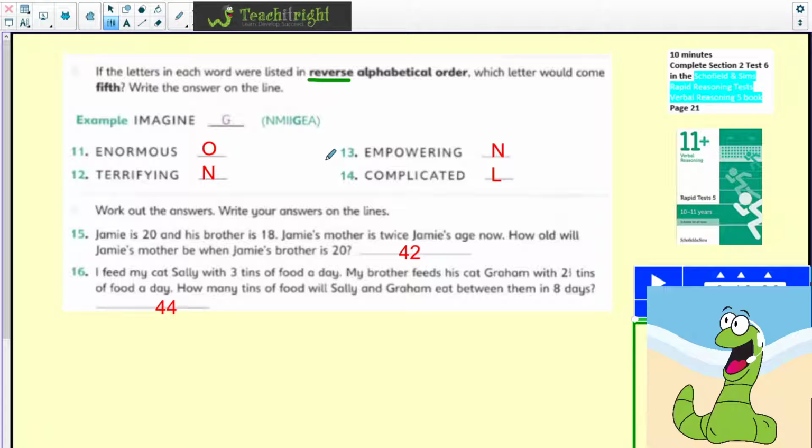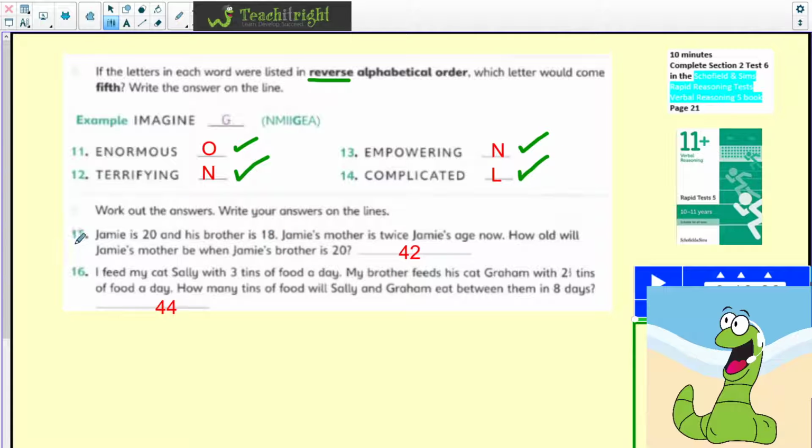We would certainly expect you to know your alphabet well, but knowing it in reverse as well is slightly more tricky, but it might be a little skill you might try and learn for the 11 plus, is know your alphabet backwards as well as forwards. So once you do put them in reverse order, these are the answers. You get O for number 11, terrifying is N, empowering, N is the 5th letter, and then L is the one you get if you reorder complicated. So hope you did well with those.